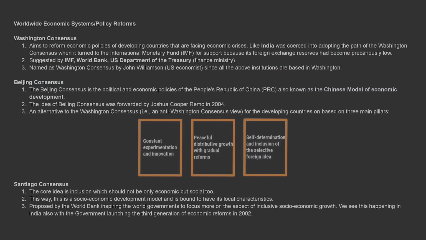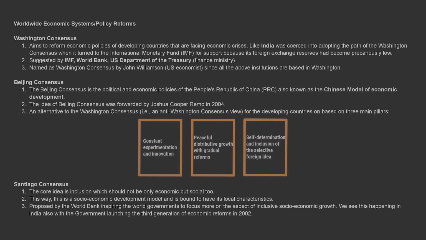Worldwide economic systems, policy reforms. Washington Consensus. 1. Aims to reform economic policies of developing countries that are facing economic crises. Like India was coerced into adopting the path of the Washington Consensus when it turned to the International Monetary Fund, IMF, for support because its foreign exchange reserves had become precariously low.